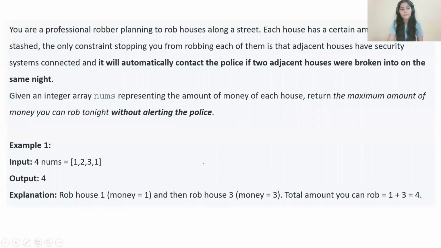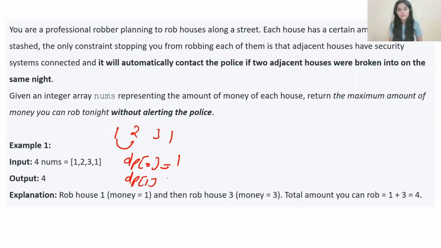Let's take one more example, even if that is not clear. So 1, 2, 3, 1. dp of 0 will be having your first element, that is 1. dp of 1 will be having the maximum of these two elements, that is 2. Now you have a loop: for int i equal to 2, i less than n, i plus plus.